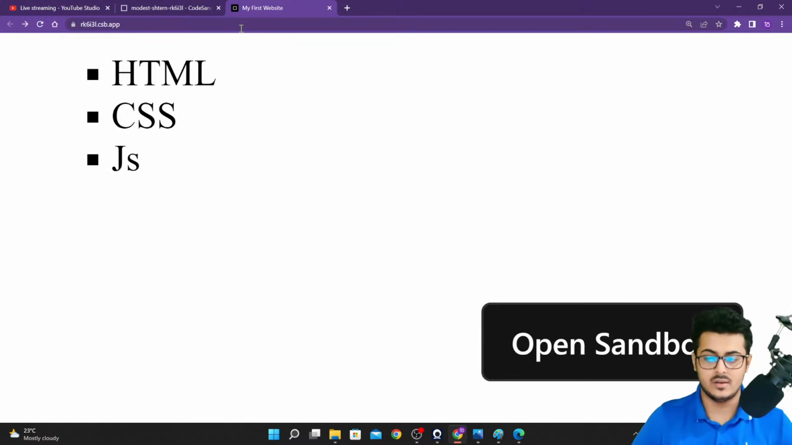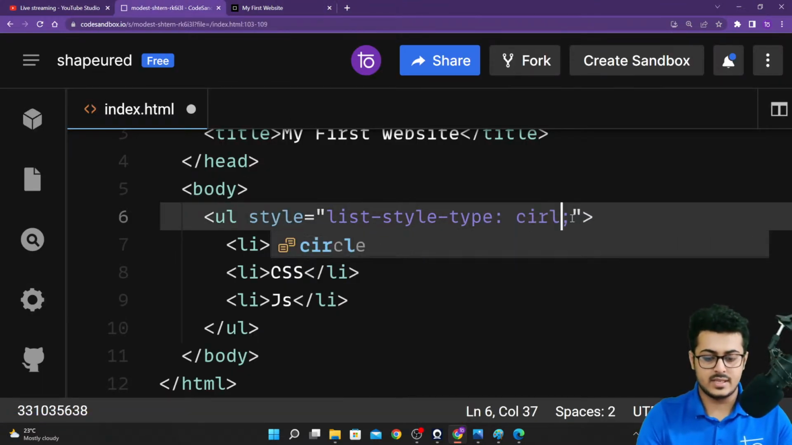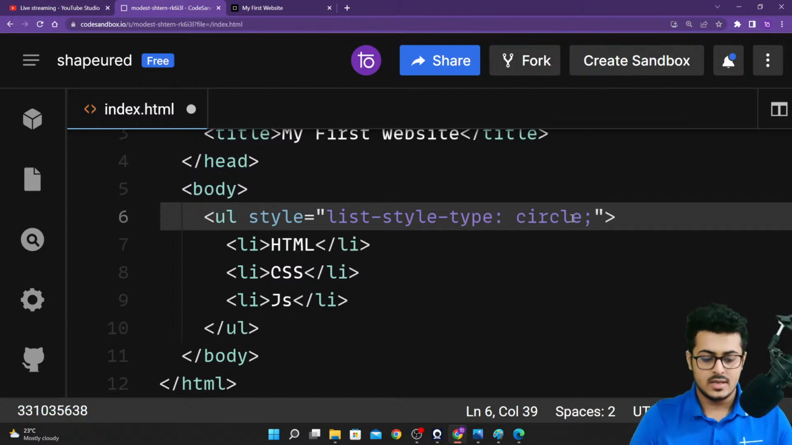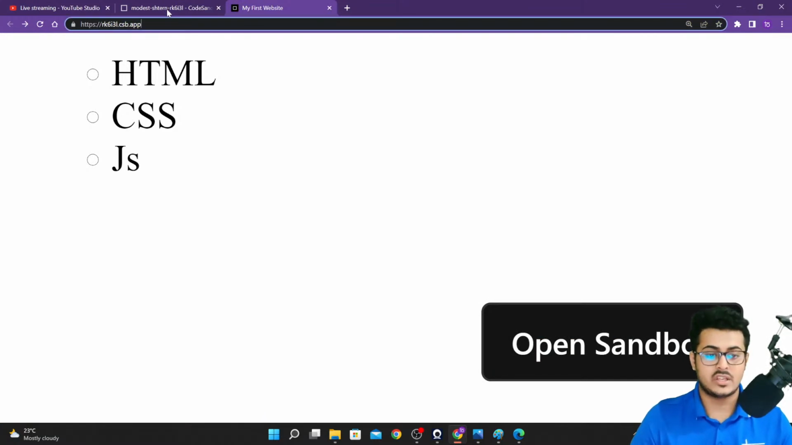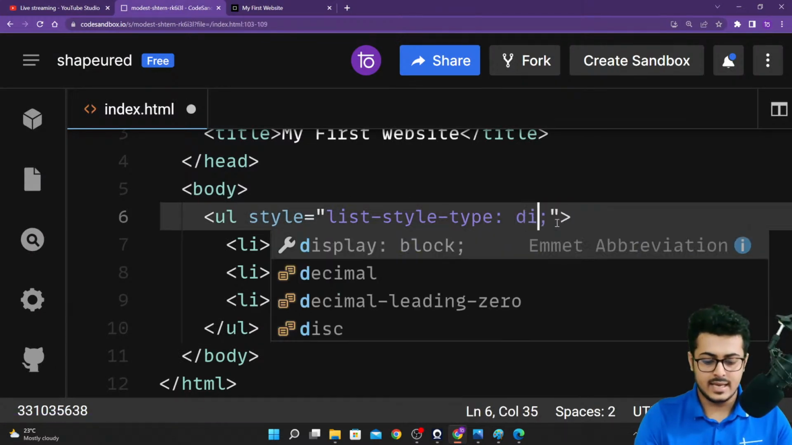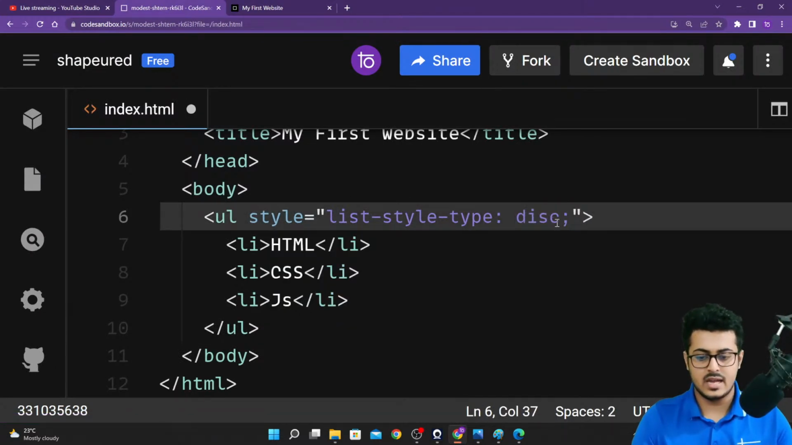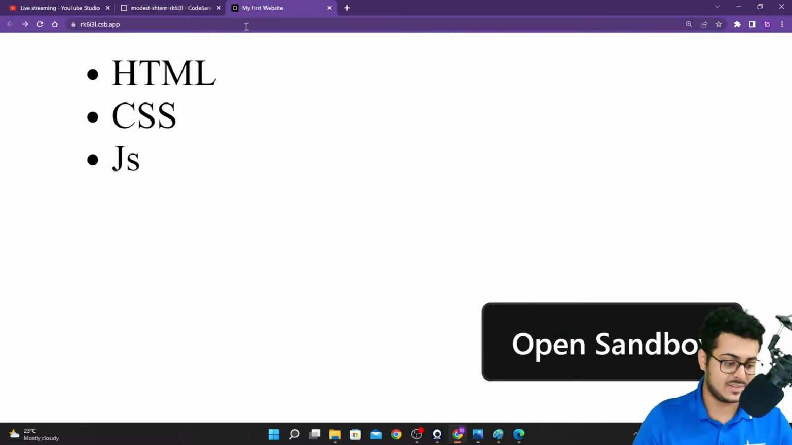You can put up a disc. That is the default, your filled up disc. You can put up a circle, so you can put this up as CIRCLE right over here. Let's save this, go back to our website, and reload the page. As you're able to see, these are blank circles that you are able to put up. If you want to go back to the default type, then you can put it as DISC right over here. That is the default type, a filled up disc.